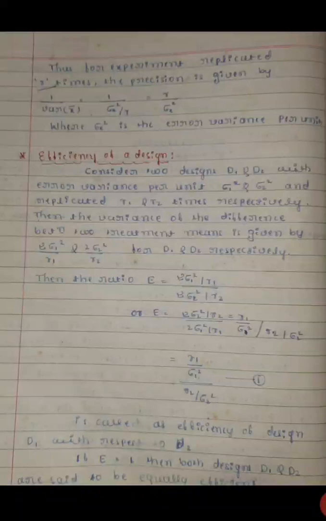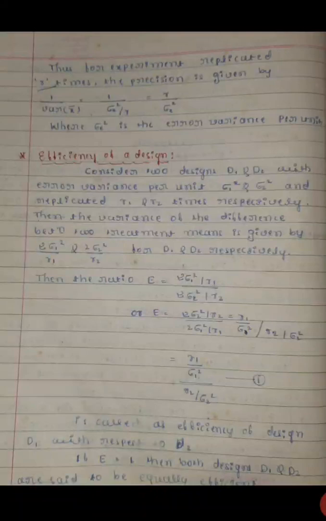Next, efficiency of a design. Consider two designs D1 and D2 with error variance per unit sigma 1 square and sigma 2 square, and replicated R1 and R2 times respectively. Then the variance of the difference between two treatment means is given by 2 sigma 1 squared by R1 and 2 sigma 2 squared by R2 for D1 and D2 respectively.